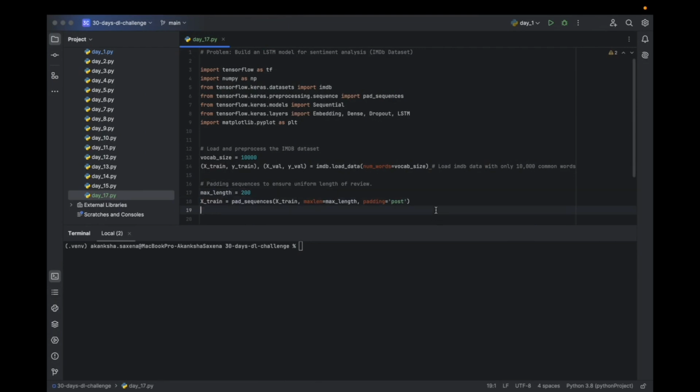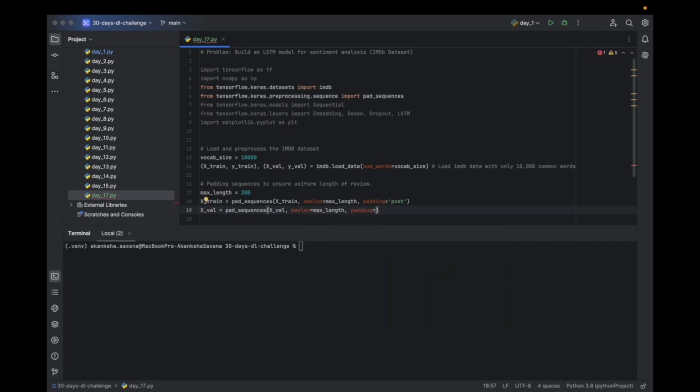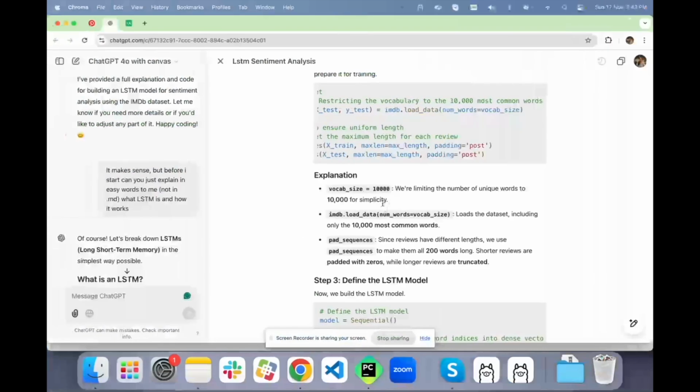Then we do the same with x validation: pad_sequences of x validation, max length, padding post.